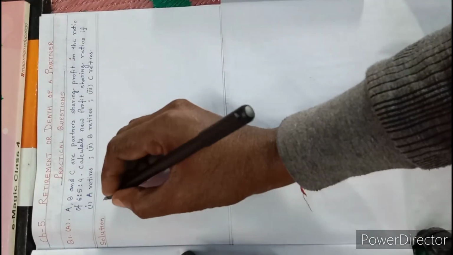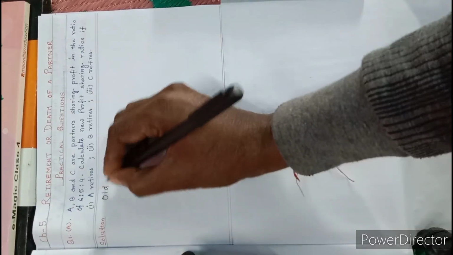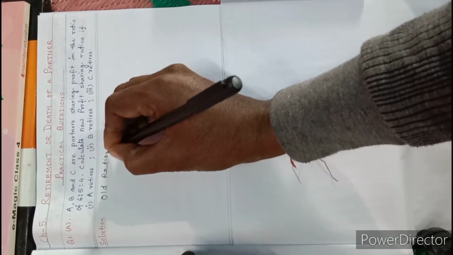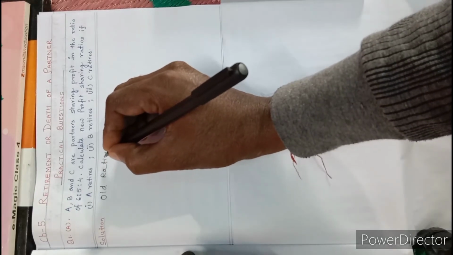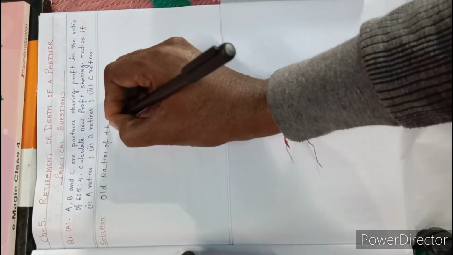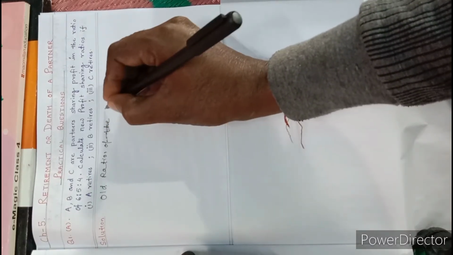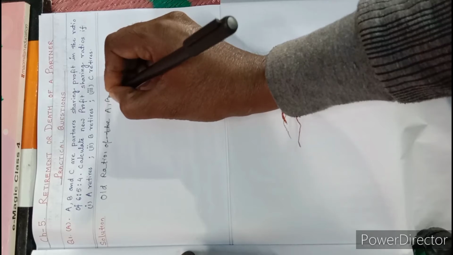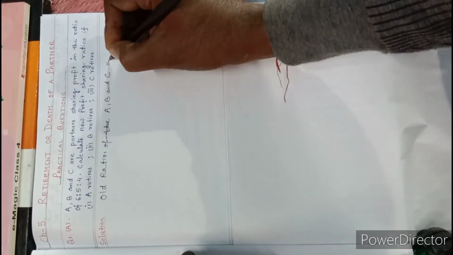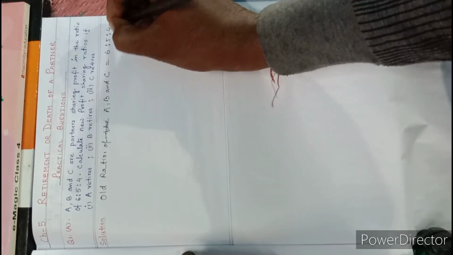See the calculation. The old ratio of the partners A, B, and C is 6 is to 5 is to 4.